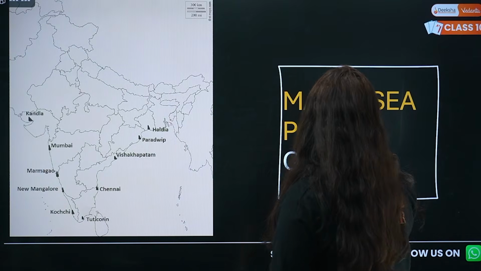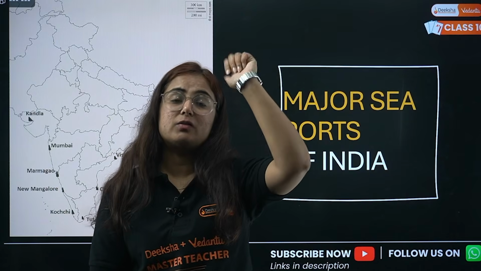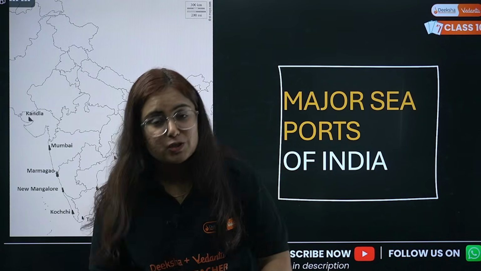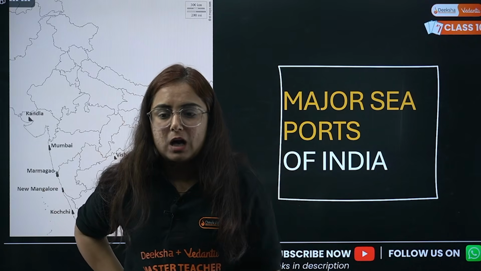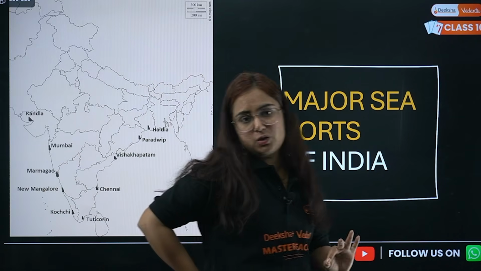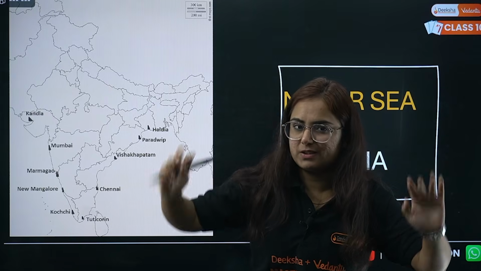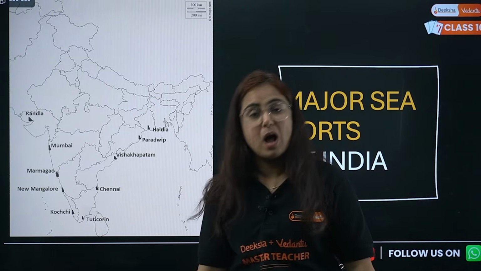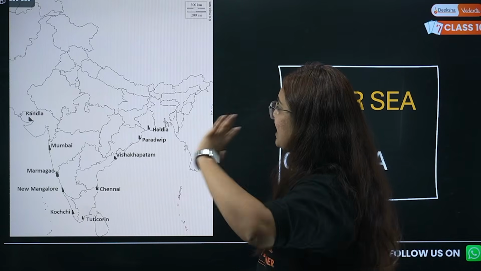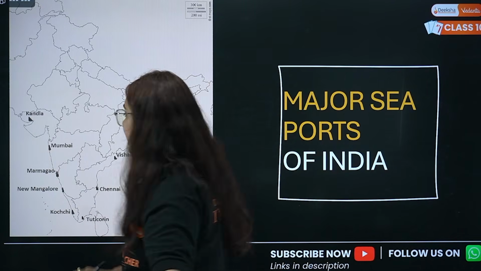Very easy, very easy. Now come the last chapter, that is lifelines of Indian economy, which I was talking in the starting. That why this chapter subjective is not going to come. Only map work is going to come. What map work? 2. Seaports and airports. And you might be thinking, ma'am, we know this. No guys, you have to recall it. Come on, let's start with the western borders, western coastline of India.